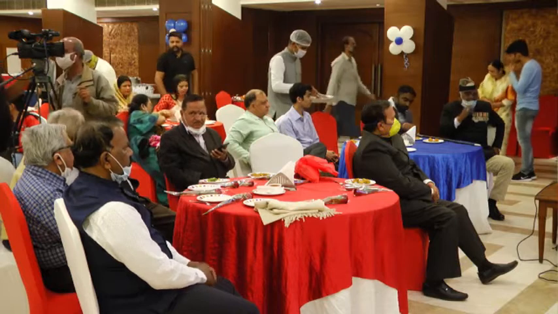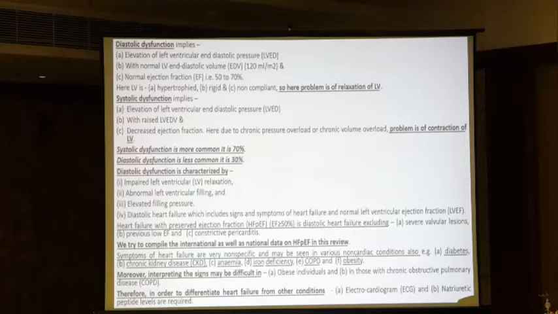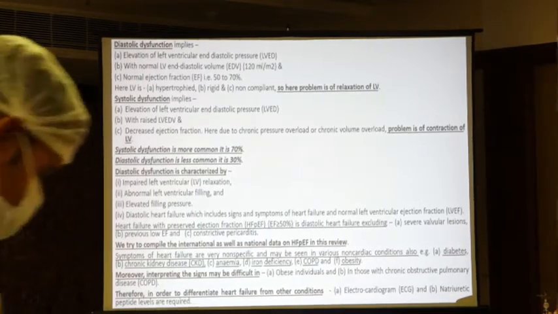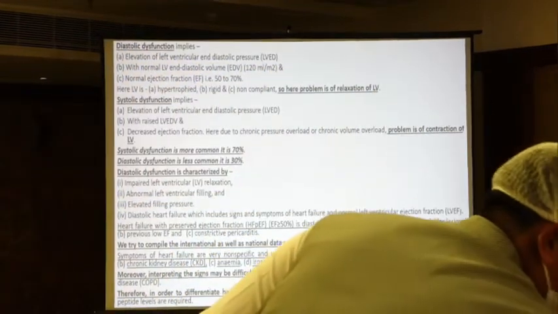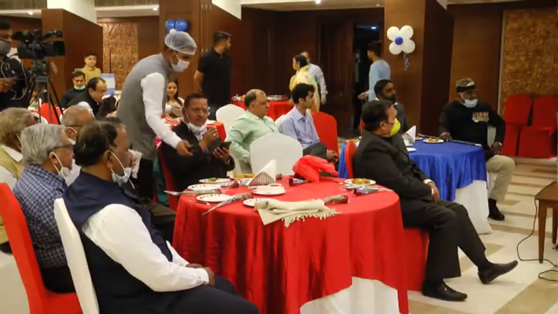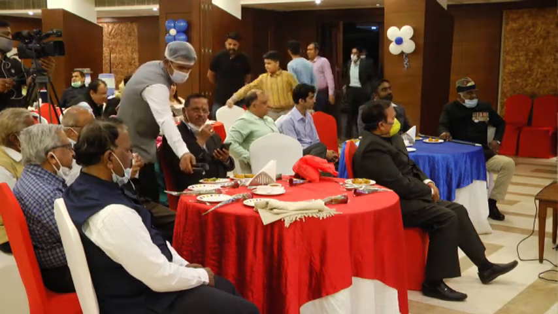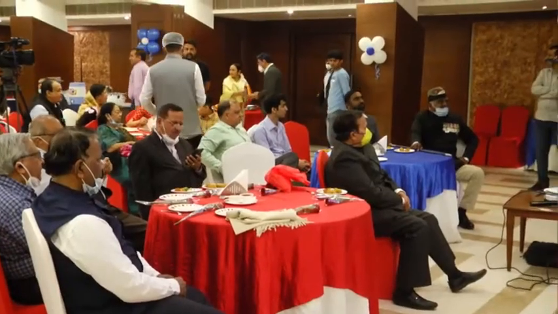Here, due to chronic pressure overload or chronic volume overload, the problem is of contraction of the LV, but there the problem was of relaxation of the LV. Now systolic dysfunction is common, 70% on the globe, and diastolic dysfunction is less common, only 30% on the globe.